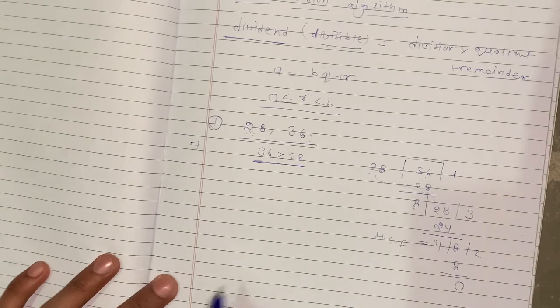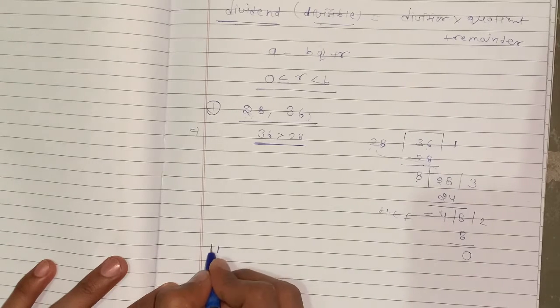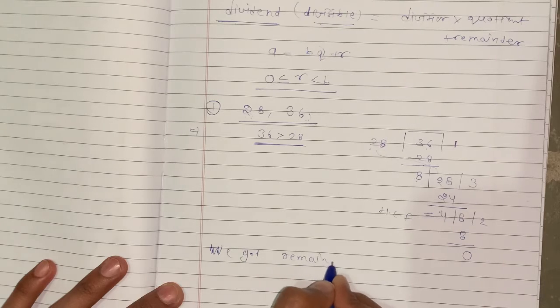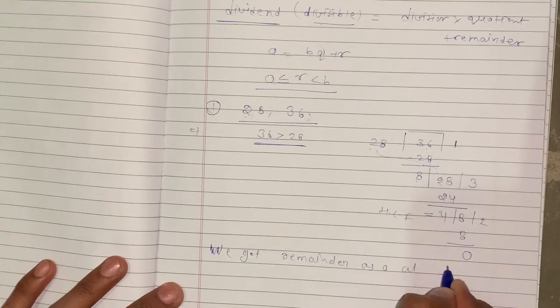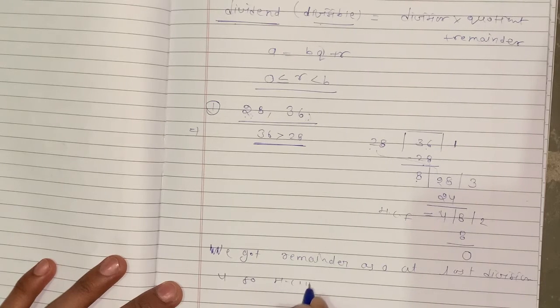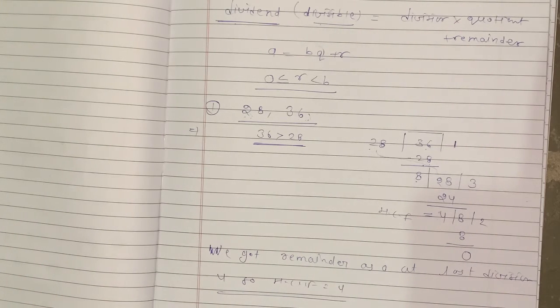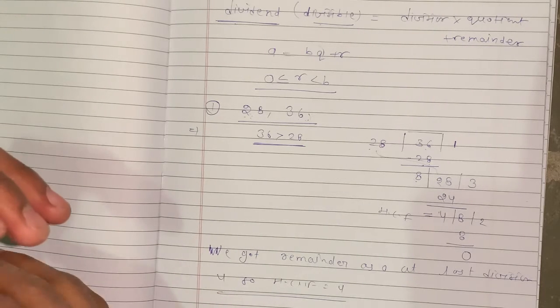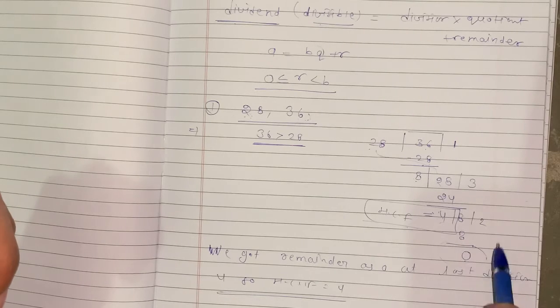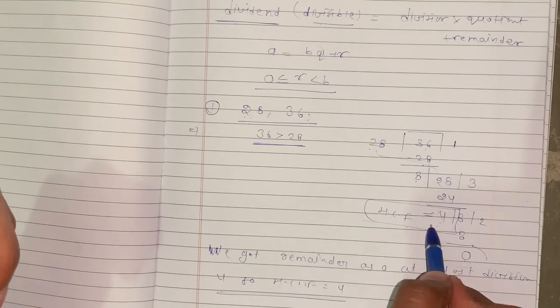Because the rule is that we got remainder 0 at the last divisor 4. So HCF equals 4. I am trying to tell you that the divisor at which you get remainder 0 will be your answer. For example, here you get remainder 0 at divisor 4, so the HCF is 4.